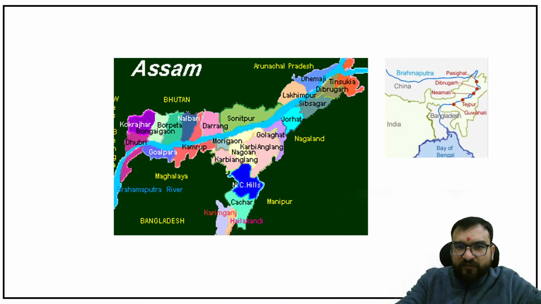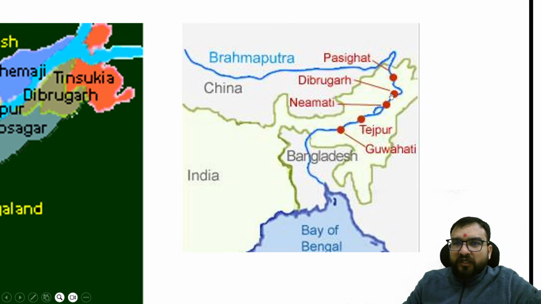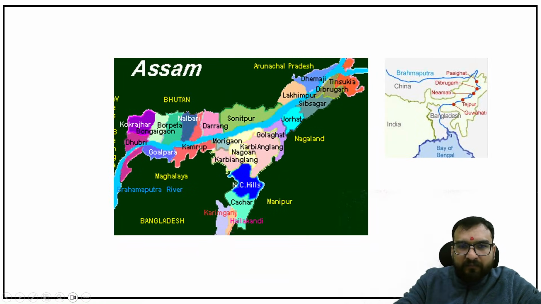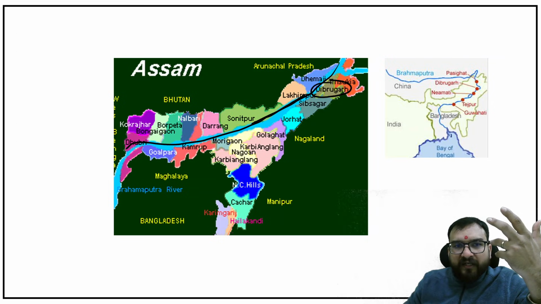So you are finding this particular flow like this. Now some of the important places which will come in between the route in Assam are Dibrugarh, and Pasighat you have learned. Very important Dibrugarh, guys. Numaligarh, Tezpur, Guwahati will be coming in between. Okay, and these are the particular districts I have told you. So no need to learn the districts, but the important places. Dibrugarh, Numaligarh you will be finding. Then Tezpur also you will be finding over here. And Guwahati it will be passing like this.